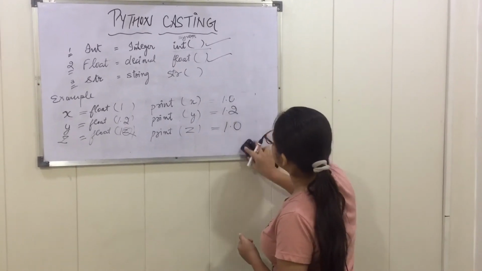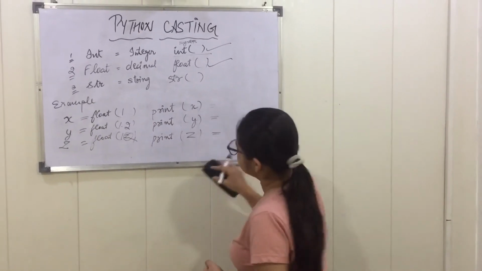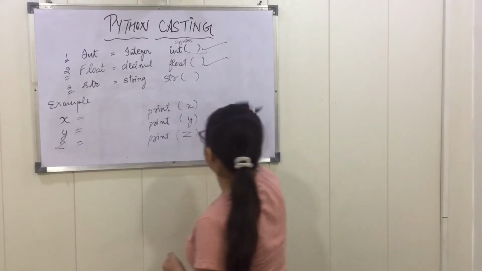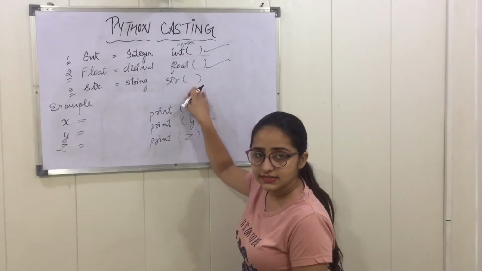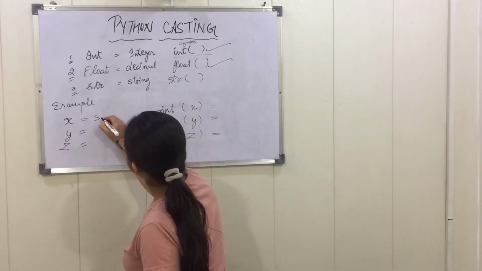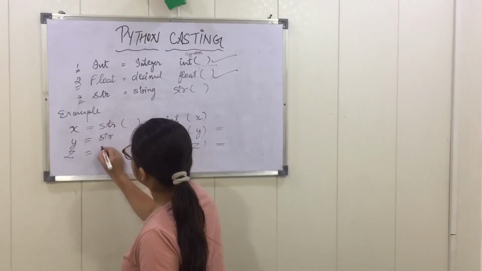Now we are discussing the last one, string. We'll change the syntax here. The syntax of string is str and then brackets. I will first write the syntax str, and after that we'll put in the values.